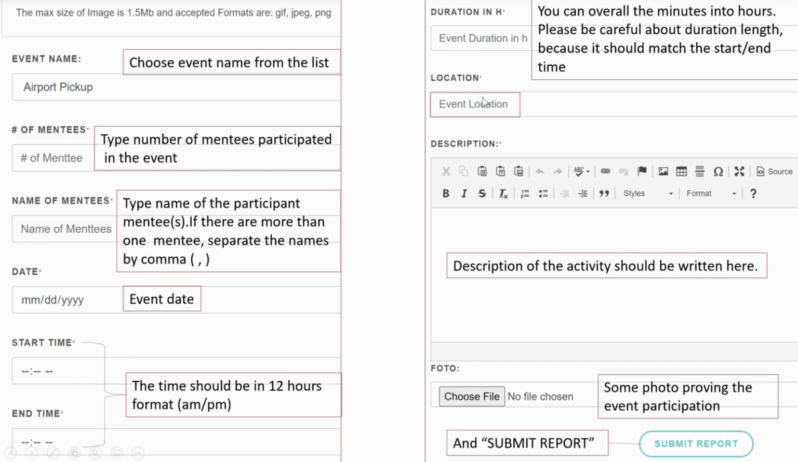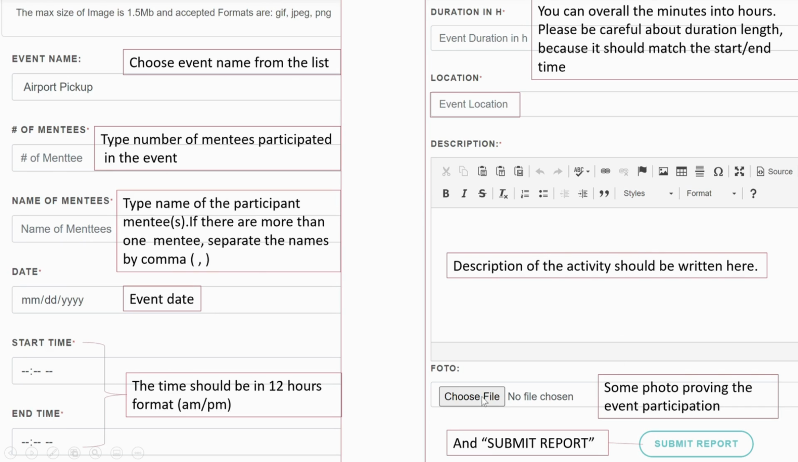Location is the event location. If it's online, if it's offline, if it's at the university, it doesn't matter. You have to write the location. And a description about the event: what's the theme, what you did in this event, just a brief description about it.